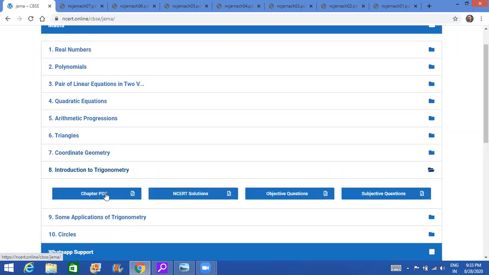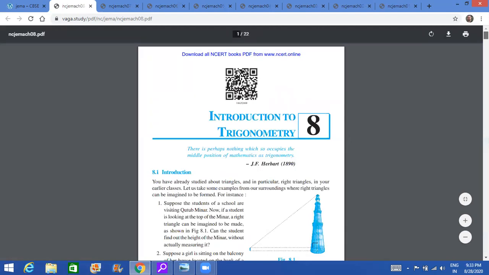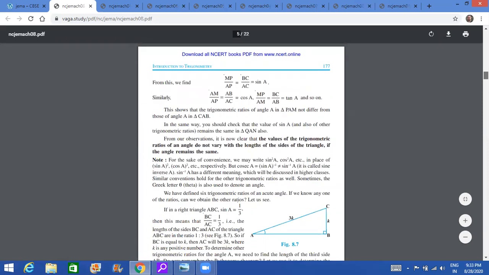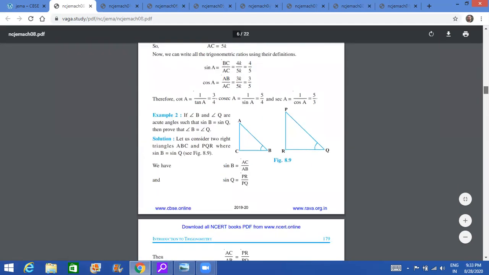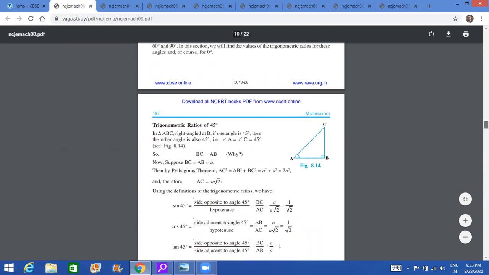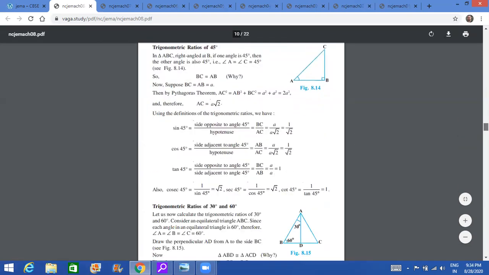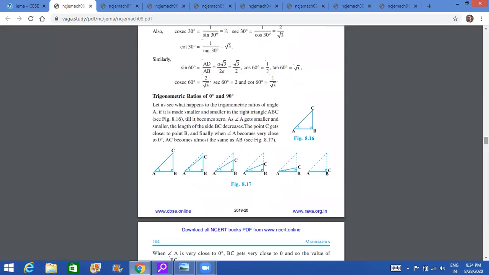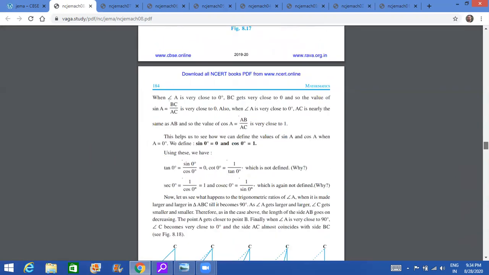Now we come to the next chapter, that is introduction to trigonometry. In the introduction to trigonometry, the first exercise remains as it is, that is sine, cos, tan, cosec, secant, cot. All the 6 identities are there that you need to do. The second exercise has trigonometric ratios from 0 to 90.